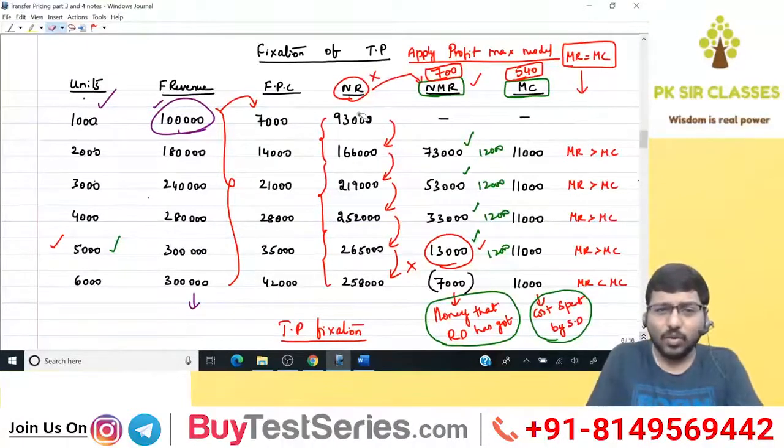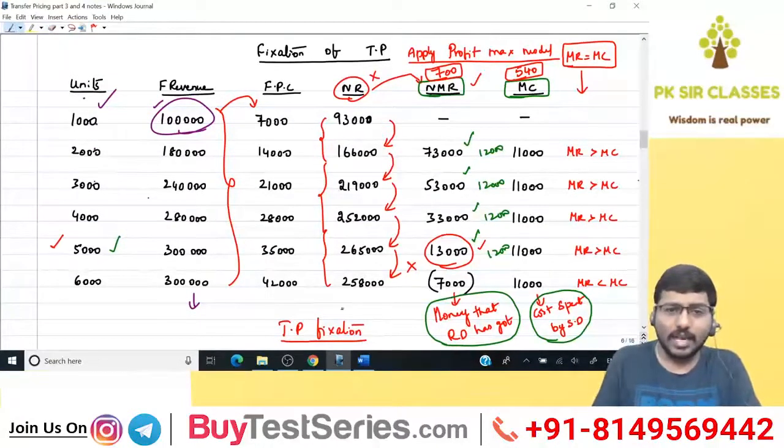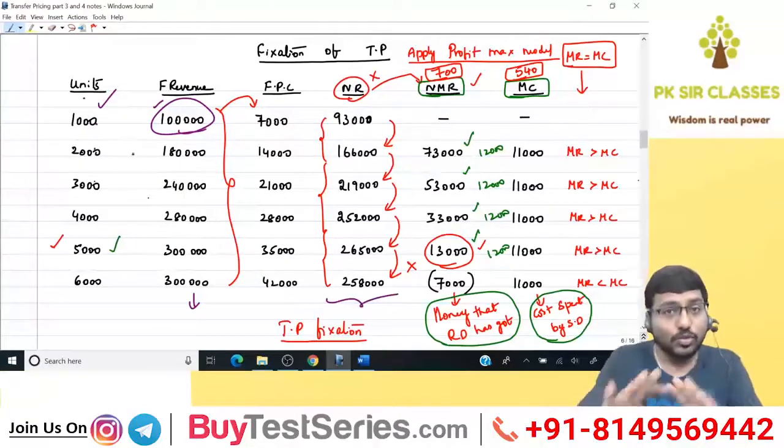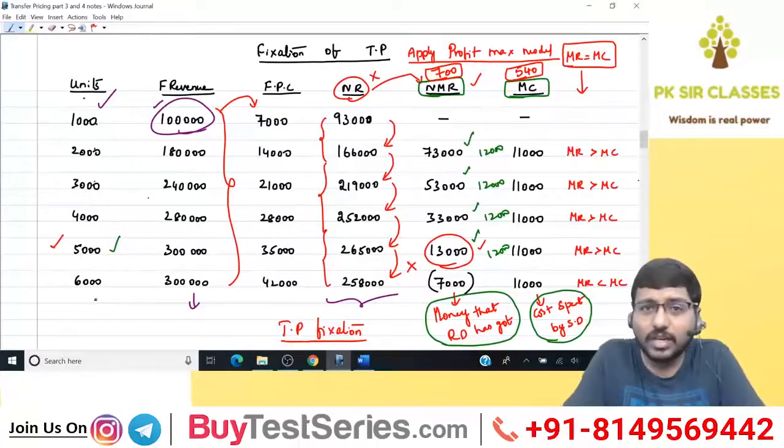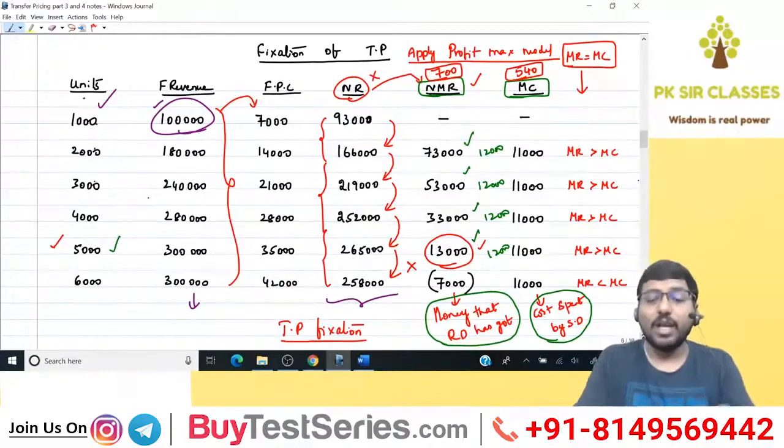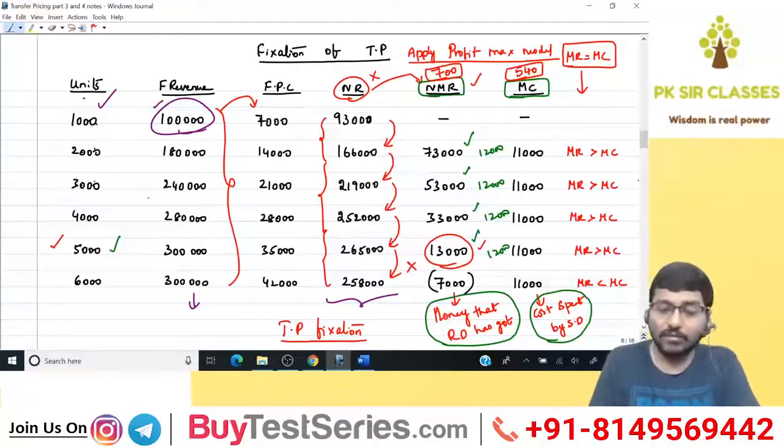If you look at net revenue, all these are totals. This entire column is totals, which means for 1000 units, how much is the net revenue? For 2000 cumulatively, what is the net revenue? For 3000 cumulatively? For 4000, 5000, 6000 units cumulatively? I cannot take a decision based on cumulative numbers. I need to take a decision based on incremental, additional numbers. Therefore, I convert this net revenue into something called net marginal revenue.